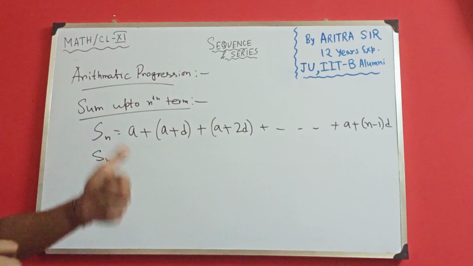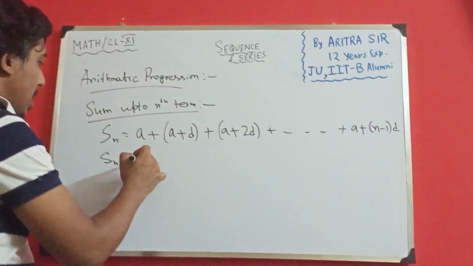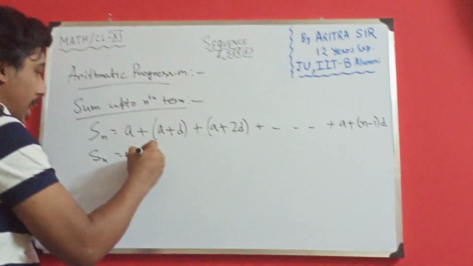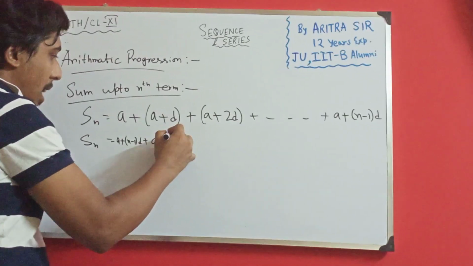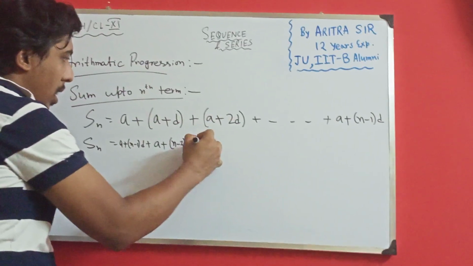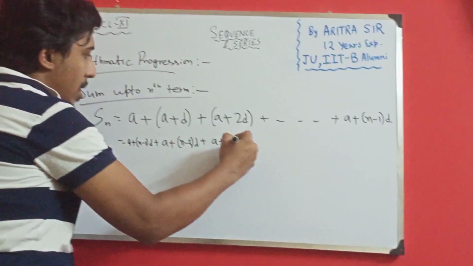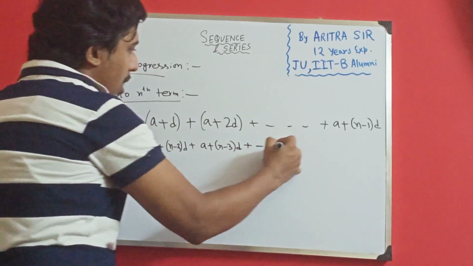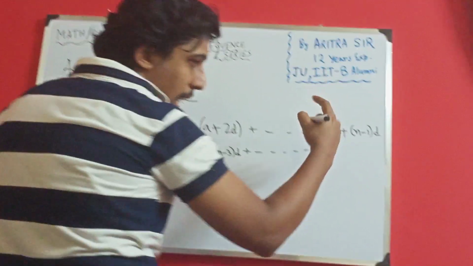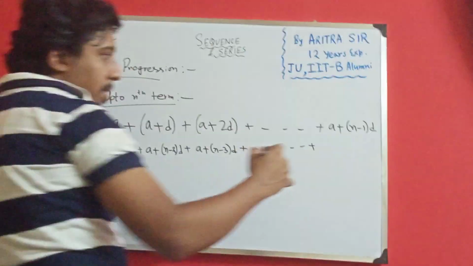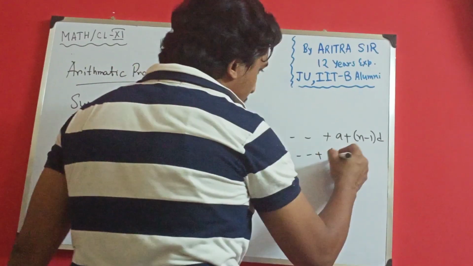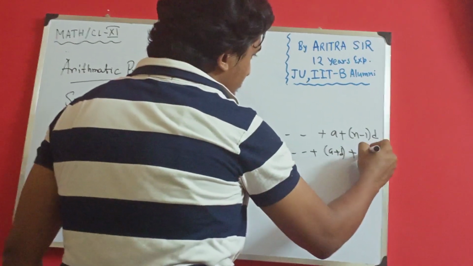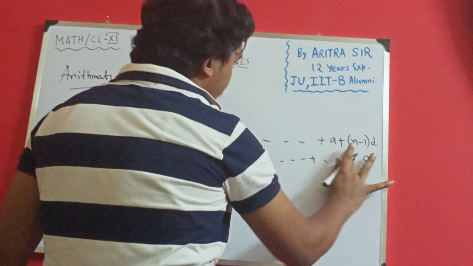What is the last? That is a plus n minus 1 into d. What is the second last term? A plus n minus 2 into d. What is the third last term? A plus n minus 3 into d. What is the second term? Of course, from first to last, that is a plus d, that should be written here, and last a.